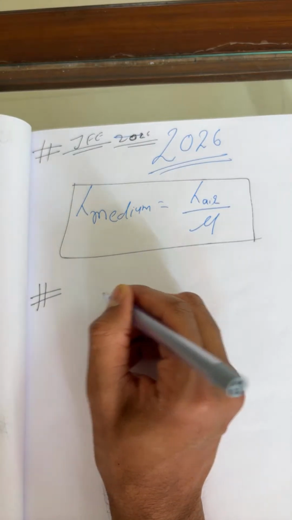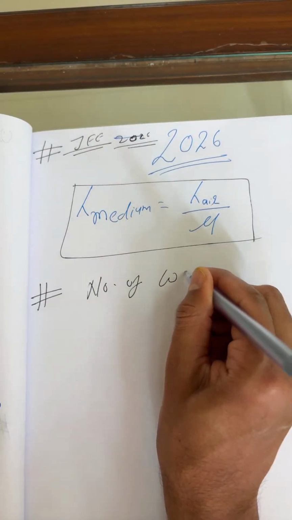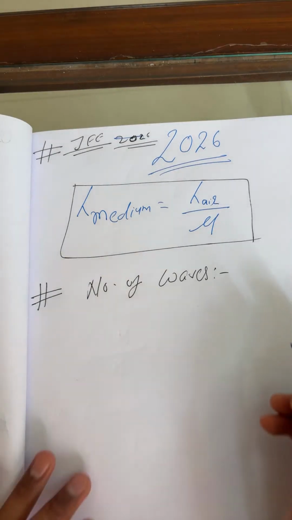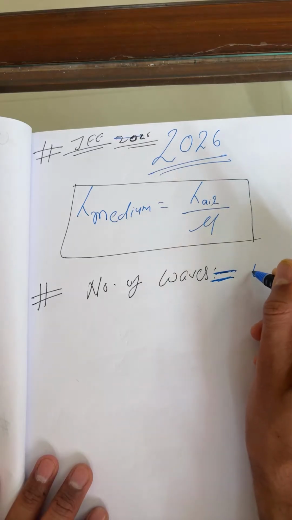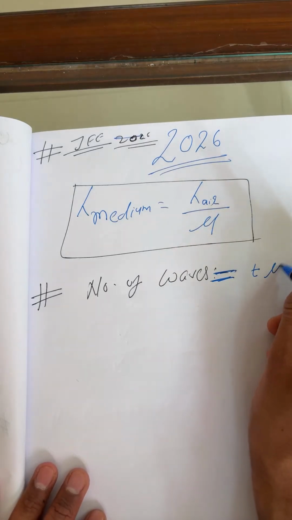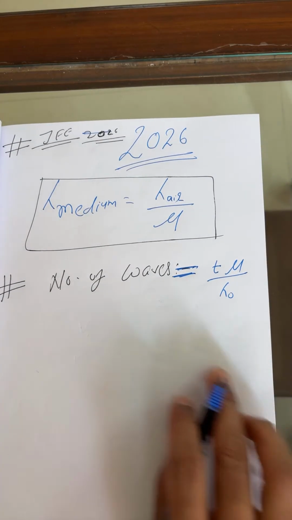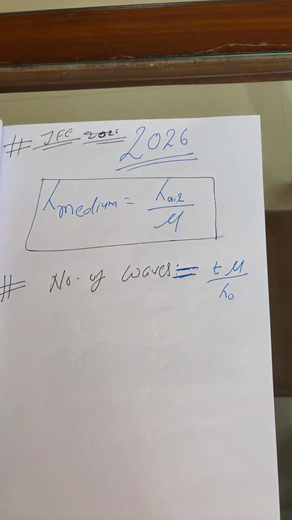Sometimes they can also ask the number of waves. As a formula, keep in your mind: this is t into refractive index upon wavelength in air. So this is the formula already asked by JEE 2026. So keep in mind, number of waves is t into mu upon lambda naught, where lambda naught is the wavelength in air.